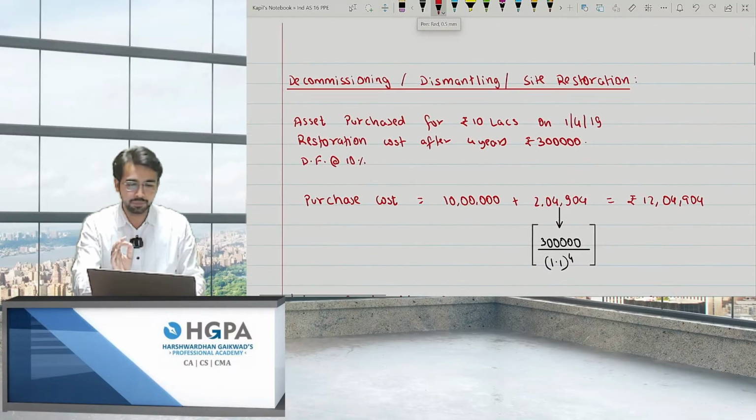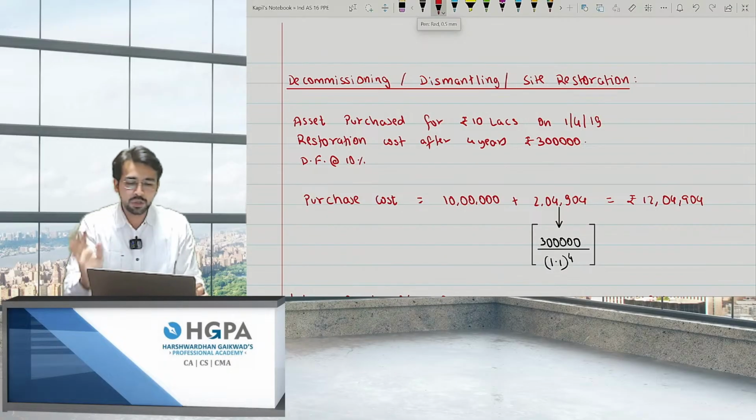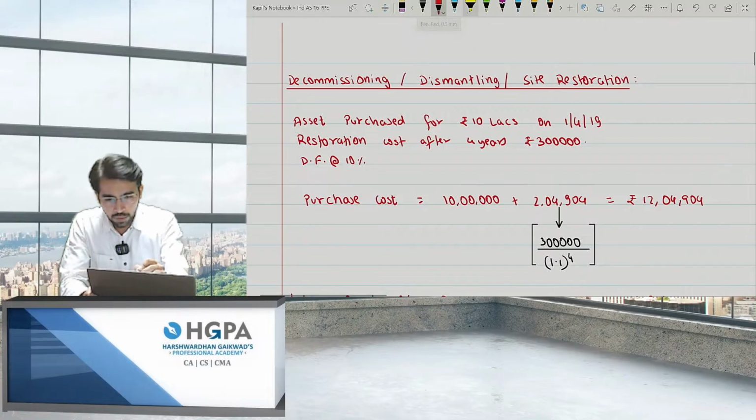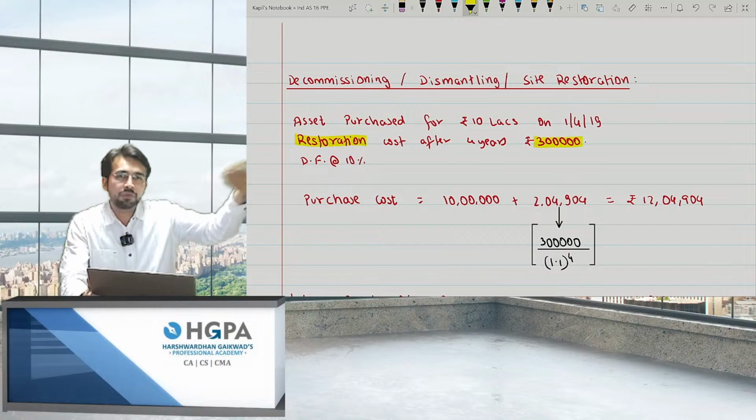Please pay attention. Decommissioning or dismantling or site restoration. What exactly is this? Asset purchased for 10 lakhs on 1/4/19. This is an example: I purchased an asset for 10 lakh rupees. Restoration cost after 4 years was 3 lakh. Now I have to restore the site as it is. I have to give that as it is. And this expenditure will be incurred not right now but after 4 years.